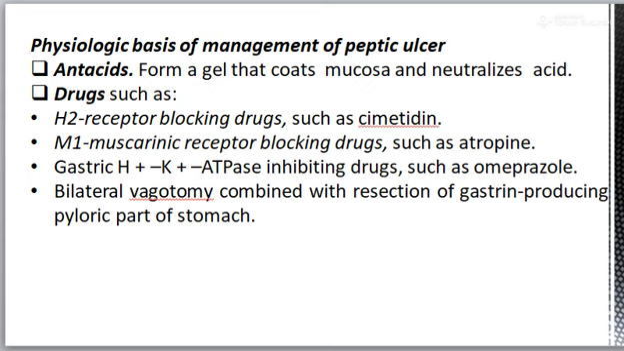Then third is the gastric H plus K plus ATPase inhibiting drugs such as omeprazole. It decreases H plus secretion by blocking the action of gastric H plus K plus ATPase in the parietal cell. Then fourth is the bilateral vagotomy, that is combined with the resection of the gastric acid producing pyloric part of the stomach, and it is performed in very severe cases of duodenal and pyloric ulcer.